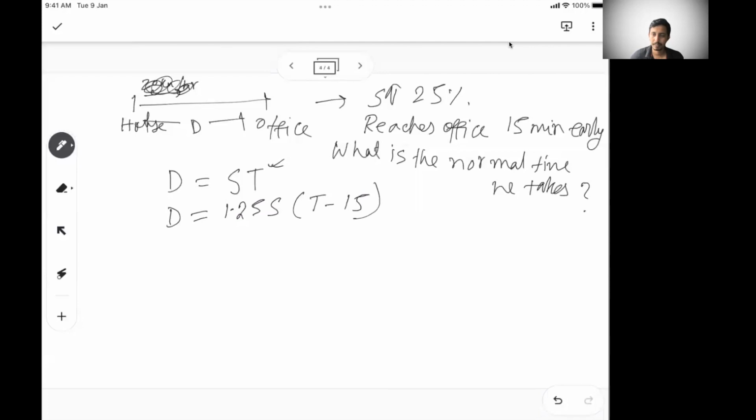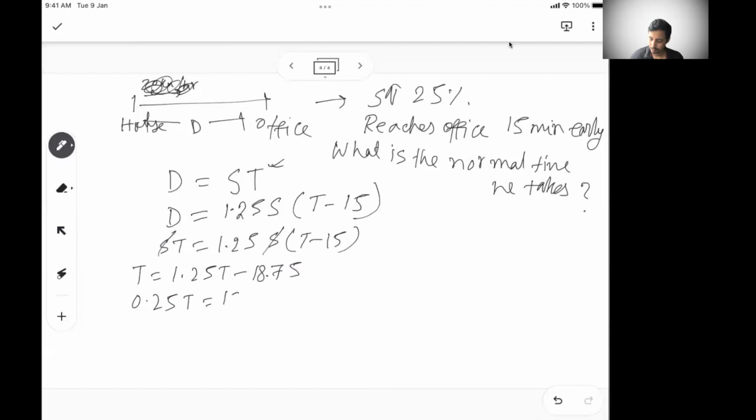Let's say he takes T minutes normally. Now he is taking T minus 15 minutes. So I can easily write this as S times T equals 1.25 S times (T minus 15). S gets cancelled. So T is 1.25 T minus 18.75. If you just exchange the sides, 0.25 T is 18.75.